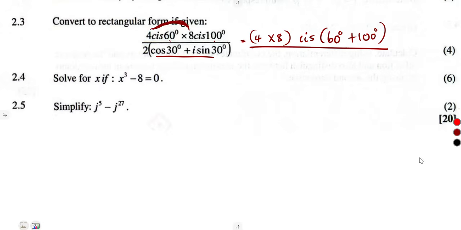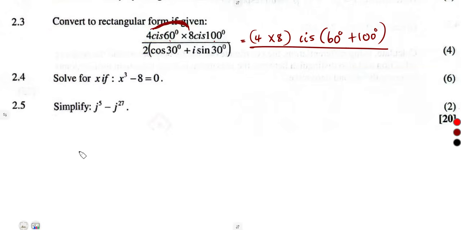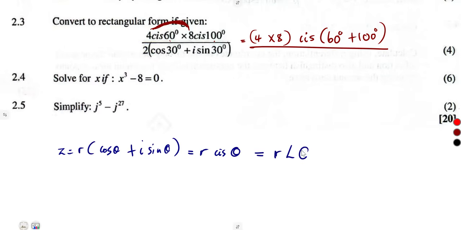Remember, this is another format or way of presenting the same thing. Let's say we have Z is equal to r cos theta plus i sine of theta, which is this format that you're given. It is the same thing as writing it as r cis theta. It is the same thing as writing it as r angle of theta, like that.